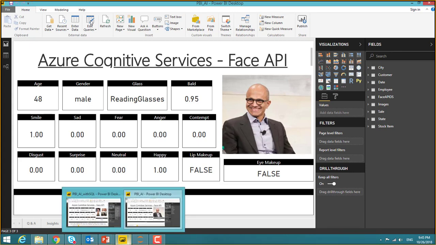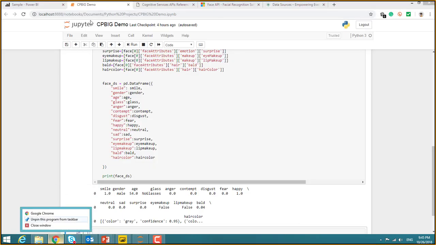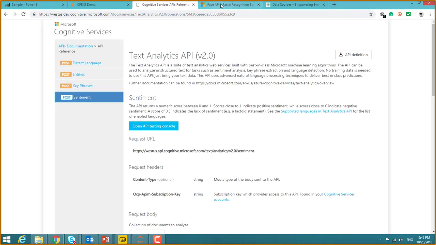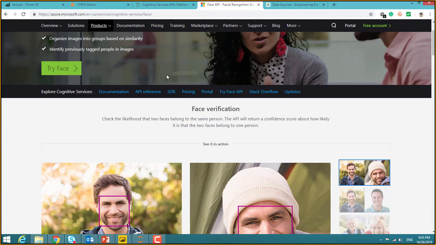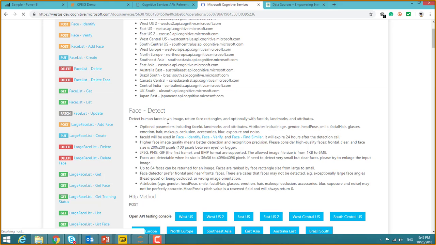So if we jump into the Azure portal to show you how this API has been grabbed. Hang on a second.